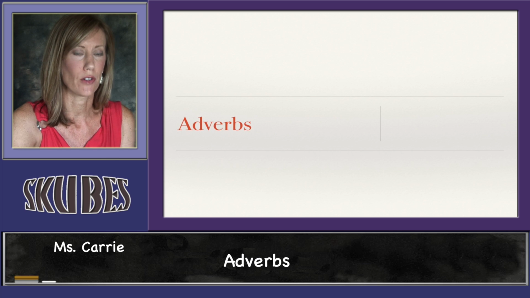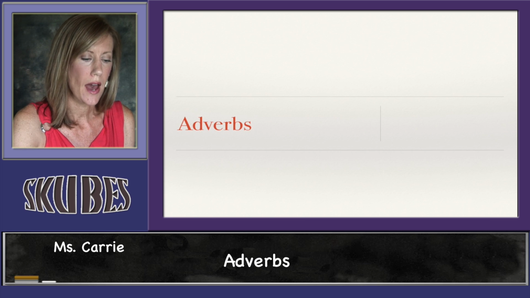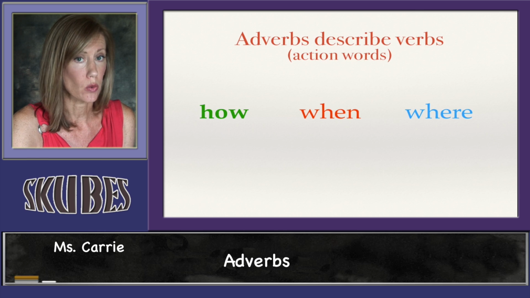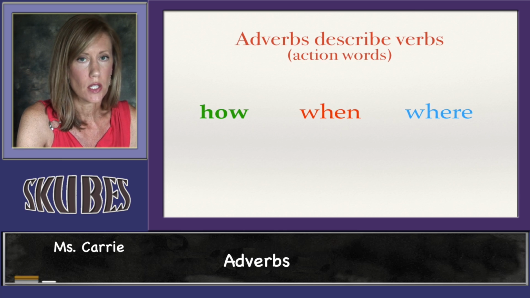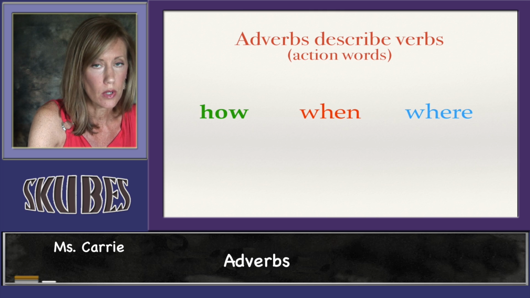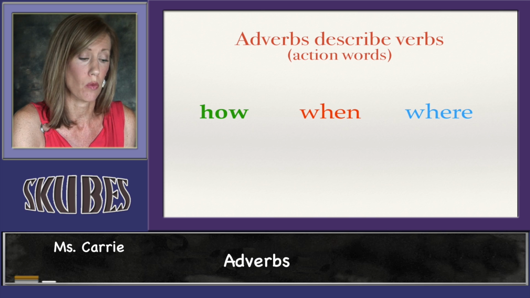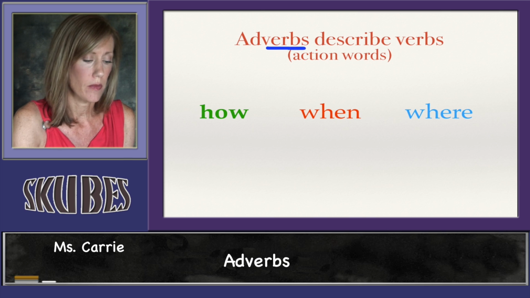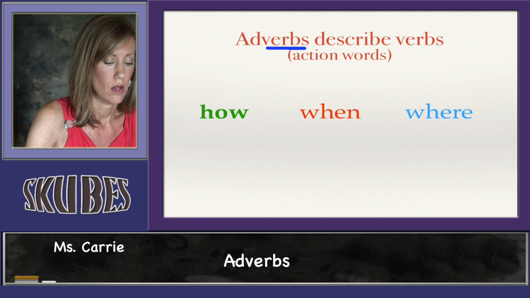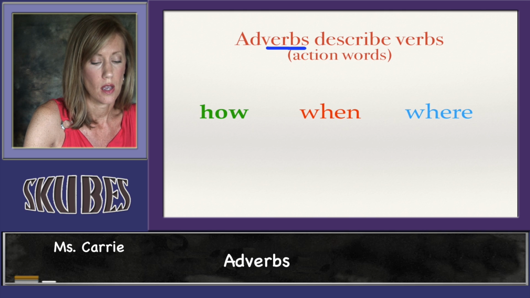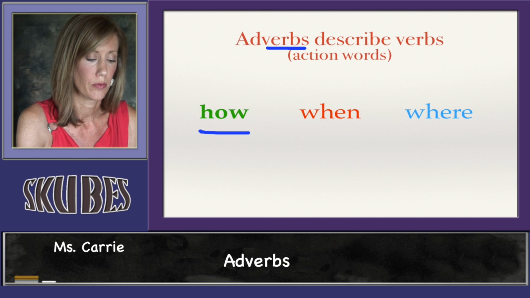This lesson is on adverbs. Adverbs are words that describe verbs, which are action words. And it's kind of easy to remember because in the word adverb is the word verb, so we know it relates to verbs in some way, and they describe them. They tell how, they tell when, and they tell where.